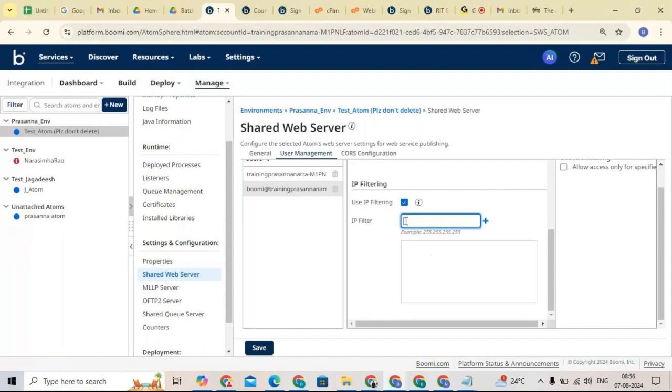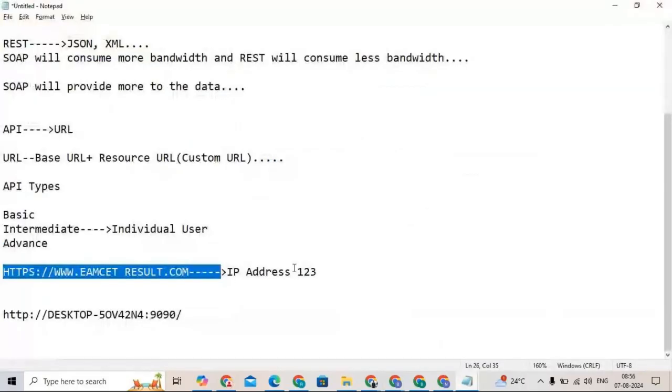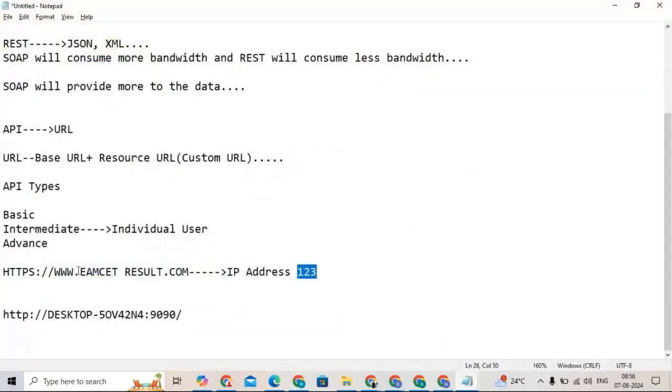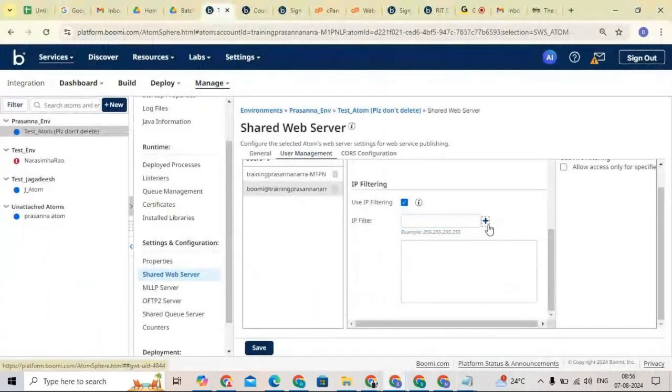Like I mentioned, without a name, if you want to give an IP address, here we have the IP address field. If we know the IP address and want to add that filter, we can add it over here. You can see, for example, 255 dot something dot number is there. So that IP address we can also add.